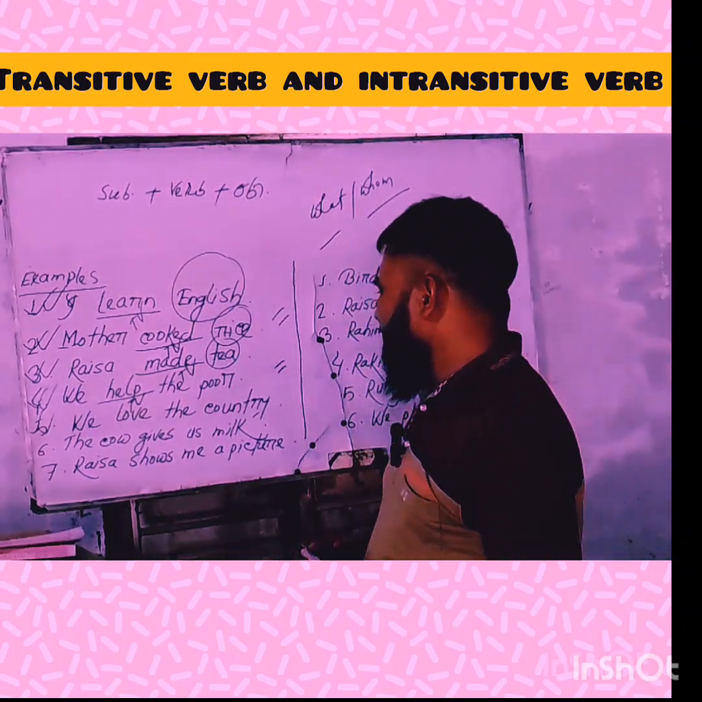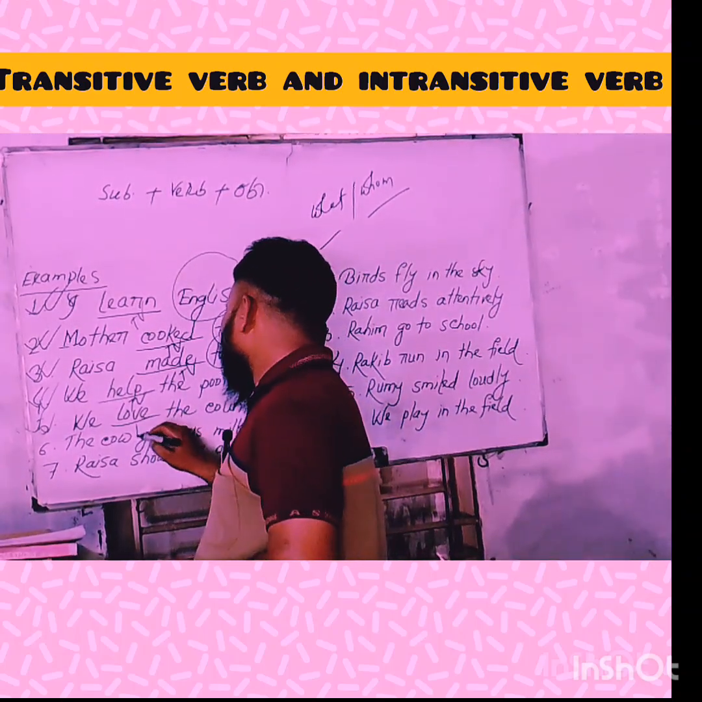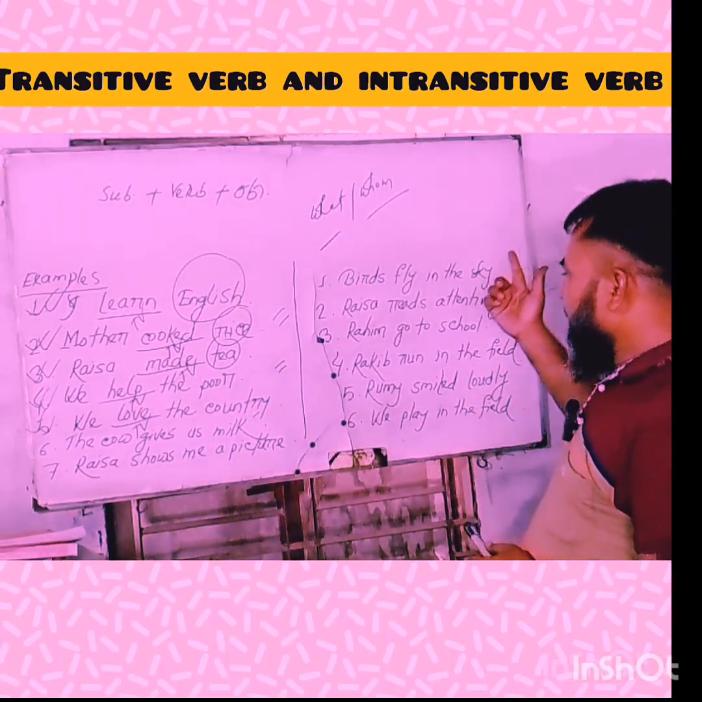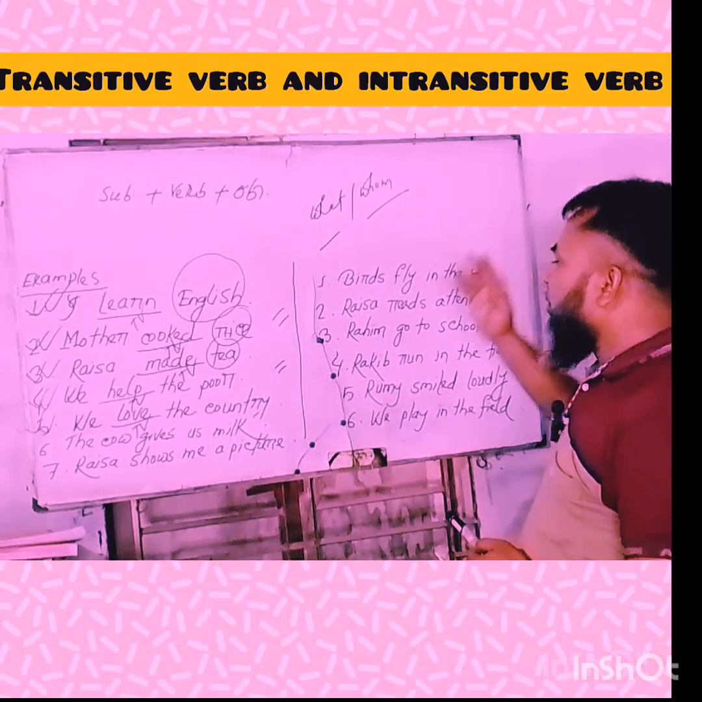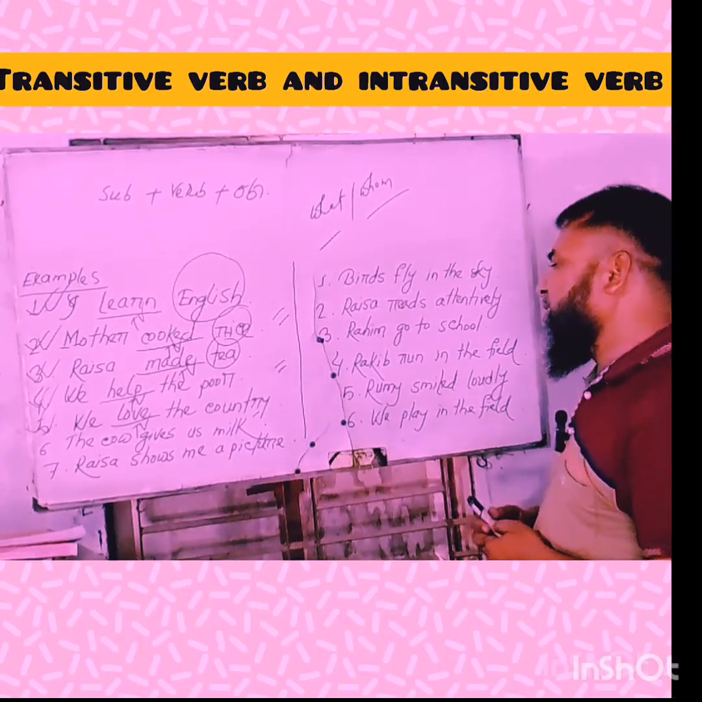Next example, my dear learners, I have written: We love the country. In this sentence, love is a transitive verb. If we make a question, what do you love? The answer is the country. So love is a transitive verb.